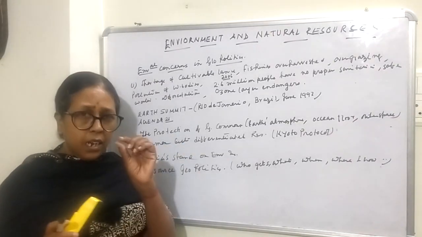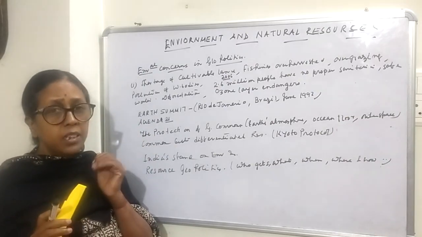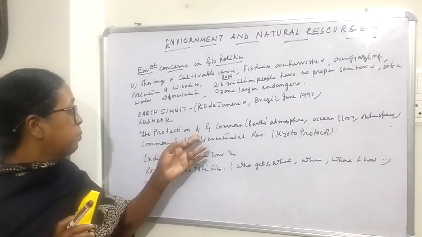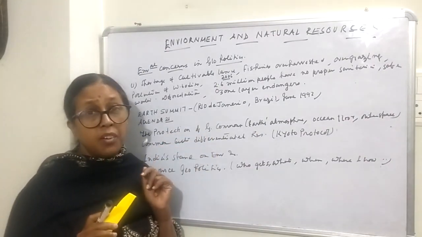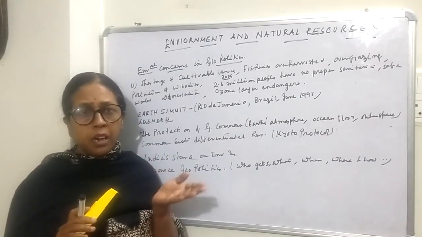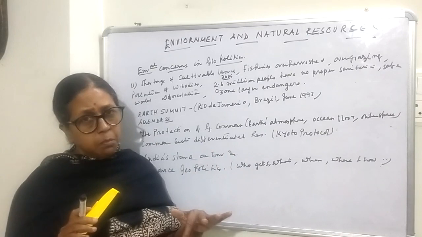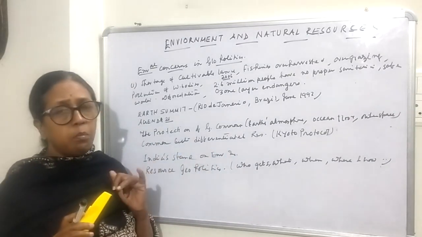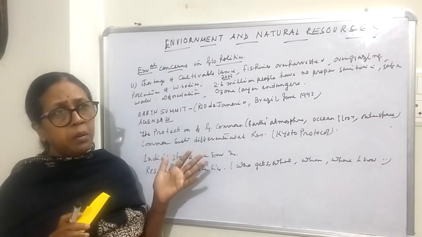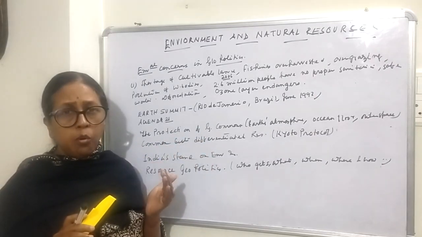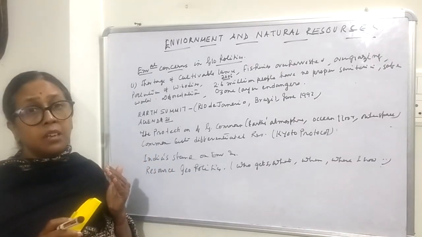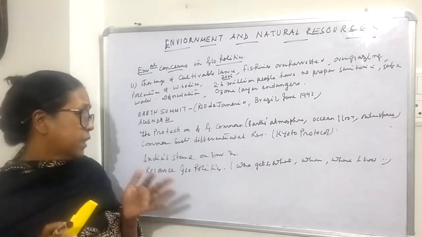If you study it a little bit, you will find in the book that so far as India is concerned, India also supported the principle of common but differentiated responsibility. That means more responsibility should be taken by the powerful countries and less by the underdeveloped countries. And India also participated in almost all the summits regarding environment, and wholeheartedly supported the issues which are necessary for safeguarding our environment, safeguarding our common properties, etc.